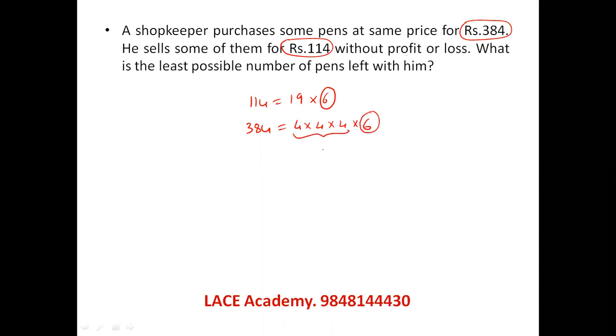That means he totally bought 64 pens, out of which he sold 19 pens. So what is the number of pens still left with him? 45.